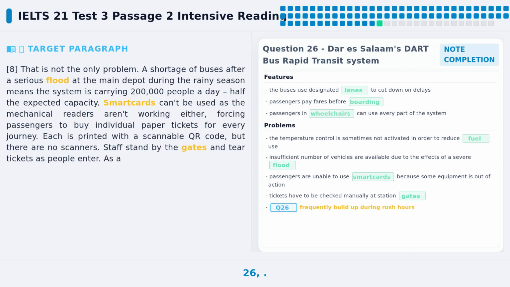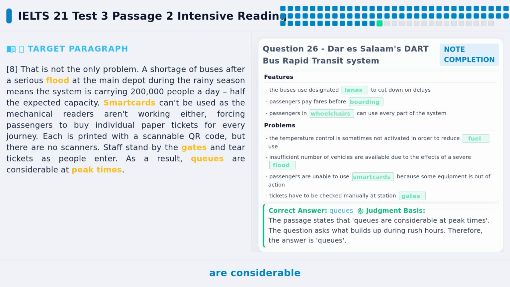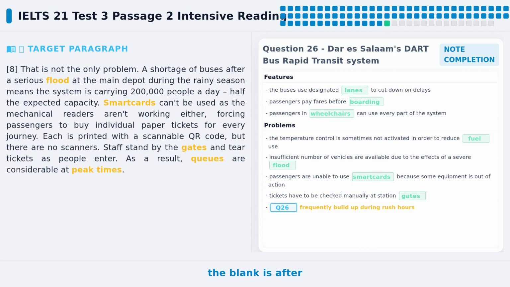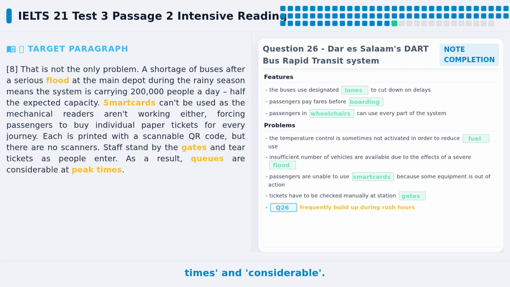Let's look at question 26. The statement says, as a result, queues are considerable at peak times. The blank is where queues is, asking what gathers during peak times. Looking at grammar, the blank is after are and before considerable, so it must be a plural noun. The statement says, queues are considerable, so the blank is queues. Keywords are peak times and considerable.